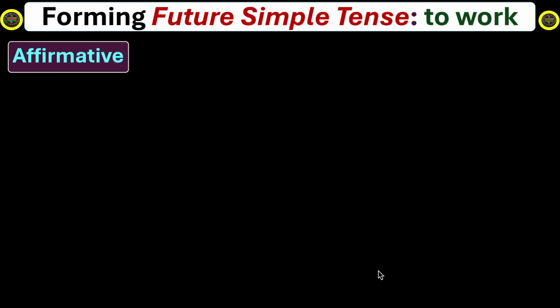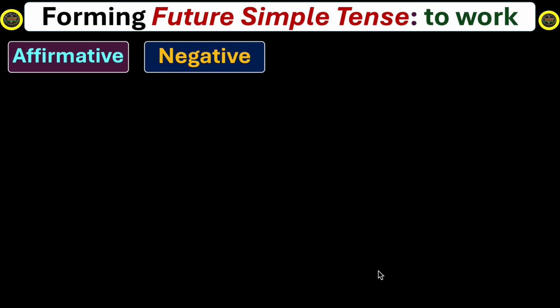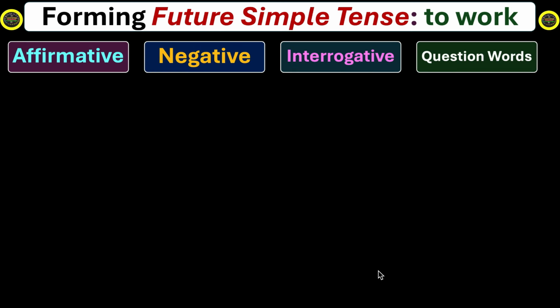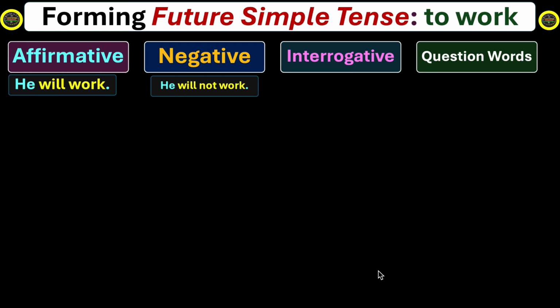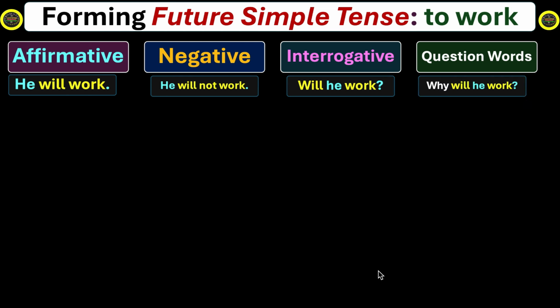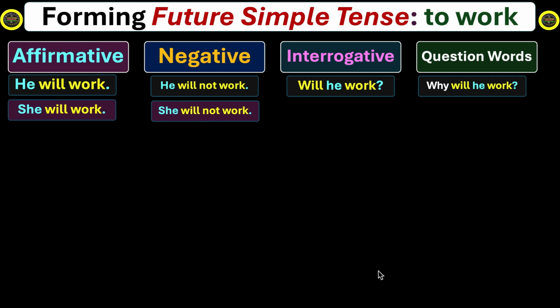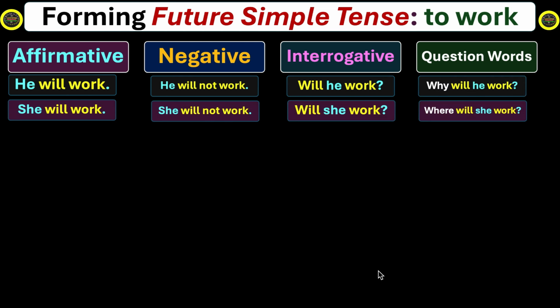Forming future simple tense with the infinitive to work. We have the affirmative form of future simple tense, negative, interrogative, and interrogative with question words. Let's see how this idea is developed. He will work. The negative form is he will not work. Will he work? Why will he work? She will work. She will not work. Will she work? Where will she work?